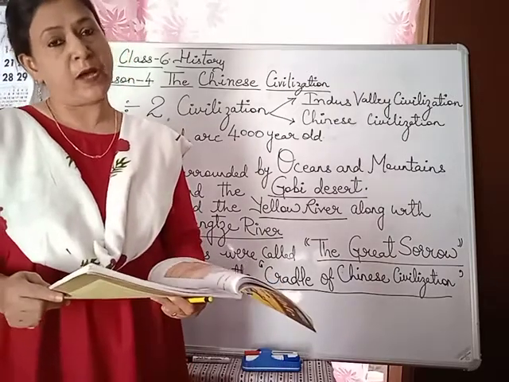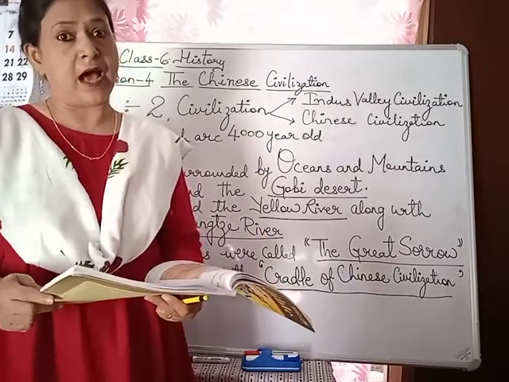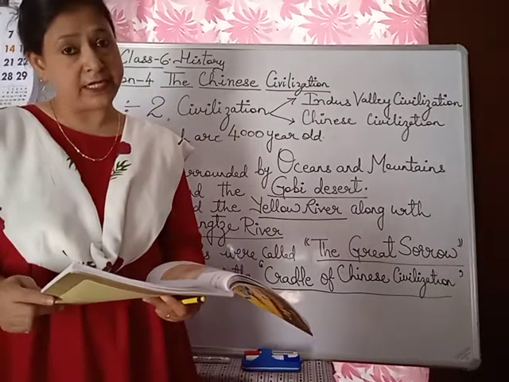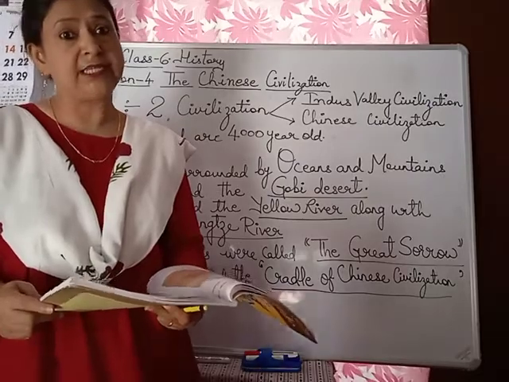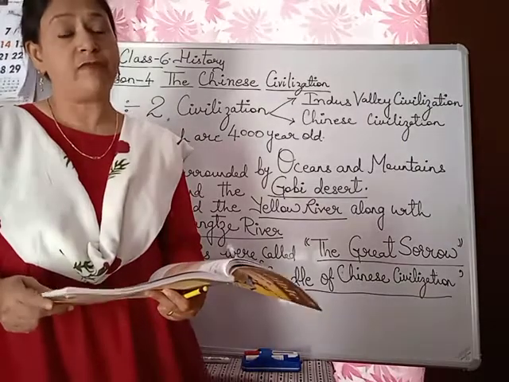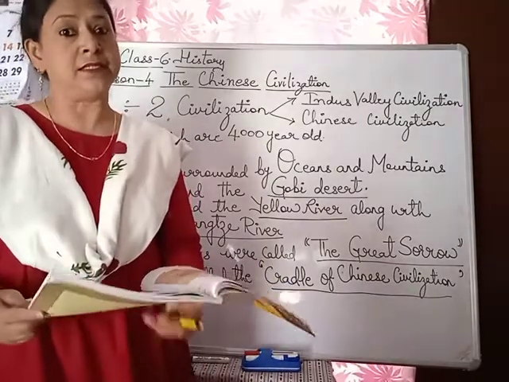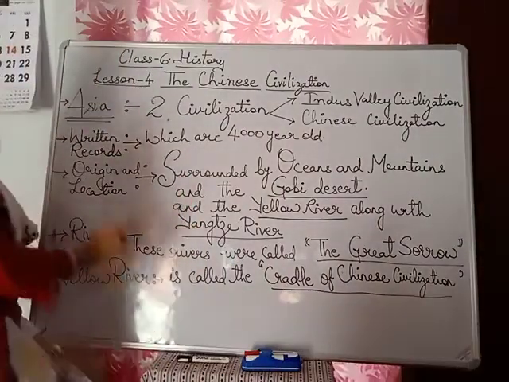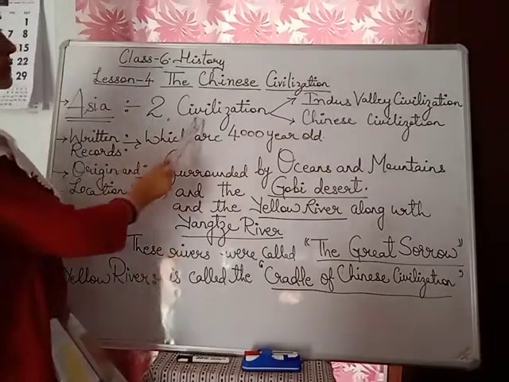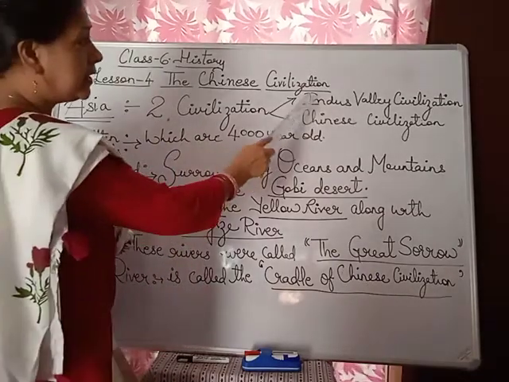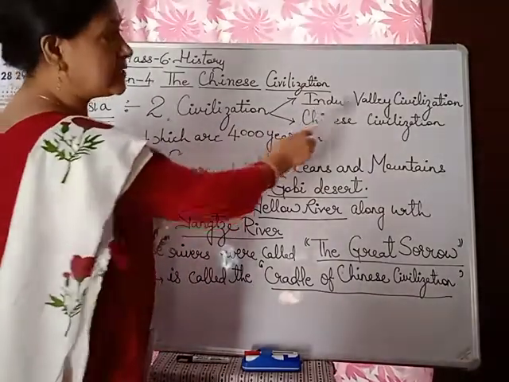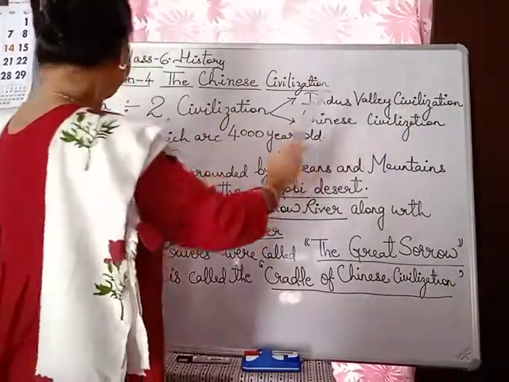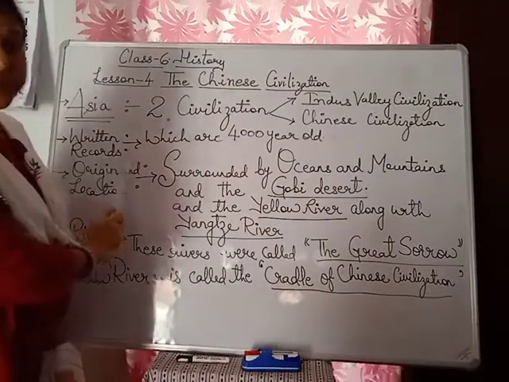So children, you have seen that China is our neighbor and we are studying about the Chinese who have lived for so many years. Now, in Asia, two civilizations that occurred were the Indus Valley civilization and the Chinese civilization, which have written records.